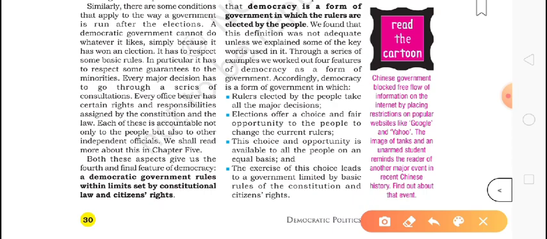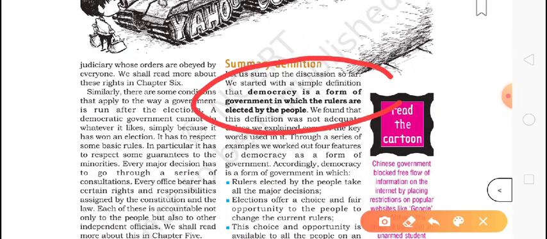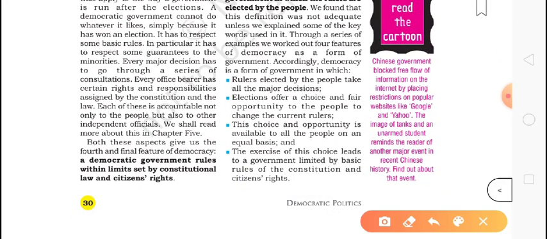Okay, so after all this, what we got from here is that democracy is the form of government in which the rulers are elected by the people. We studied about it, but now we are learning a little more. It is a summarization. Rulers elected by the people take all the major decisions. I told you, elections offer a choice and fair opportunity to the people to change their current ruler. If the current prime minister, president, or CM is not doing good work, we can change them in elections, and that's why elections should be free and fair.